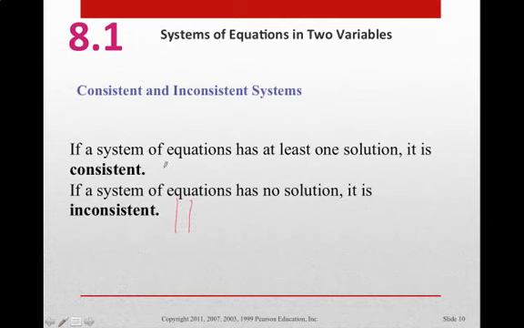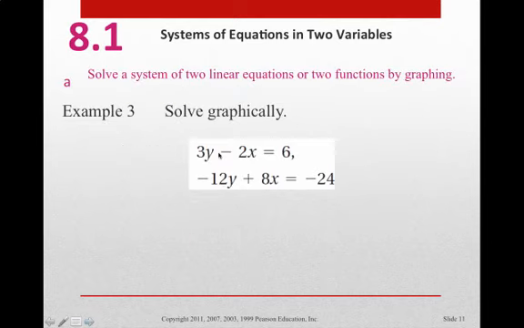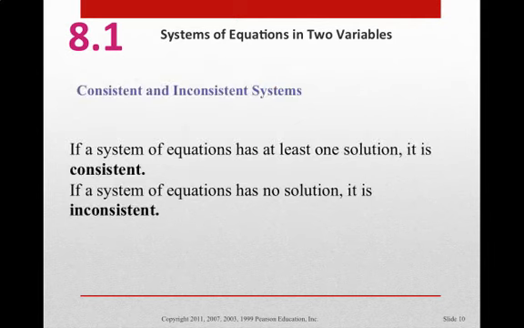If they have at least one solution, then it is a consistent system. Okay, make sure you denote that in your notes. Make a point and effort to make sure that you understand these definitions. And if you think about the parallel and perpendicular line scenario, it fits right in that same conversation.